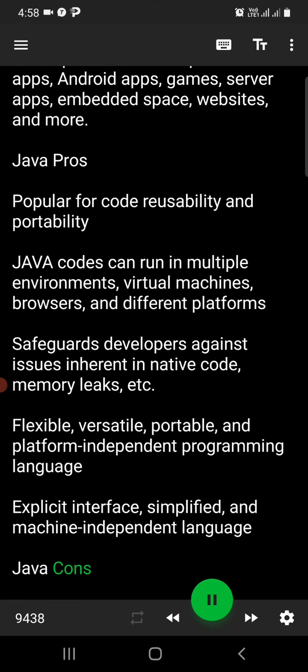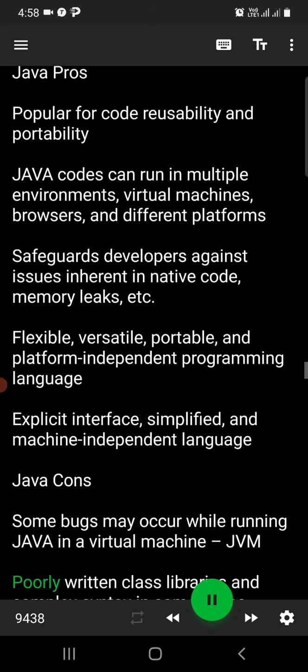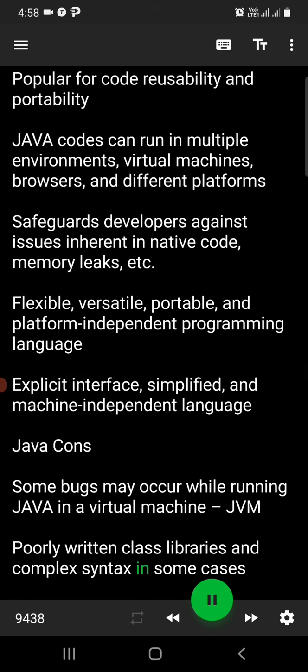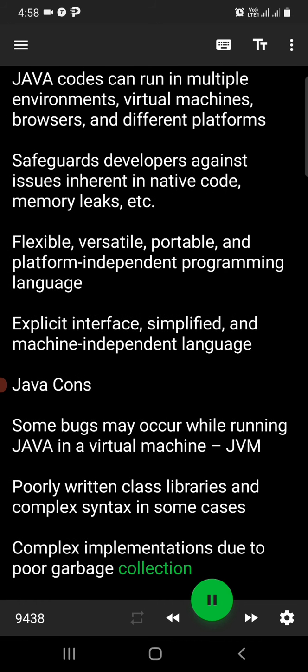Java cons. Some bugs may occur while running Java in a virtual machine, JVM. Poorly written class libraries and complex syntax in some cases. Complex implementations due to poor garbage collection.